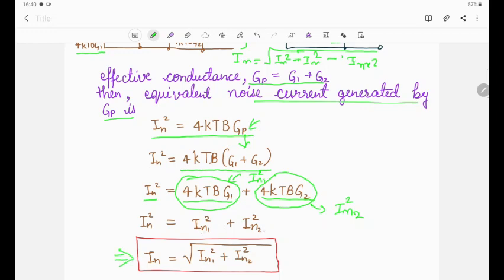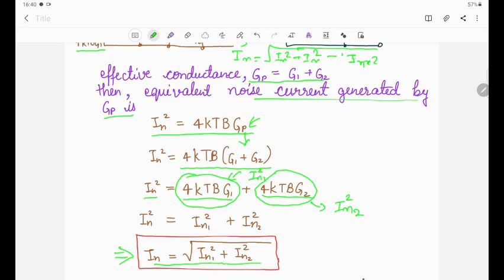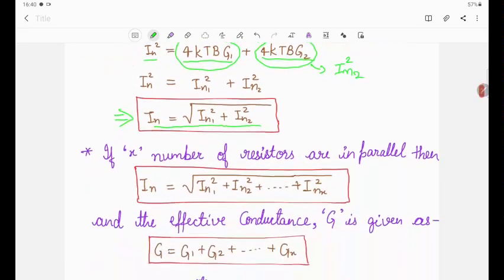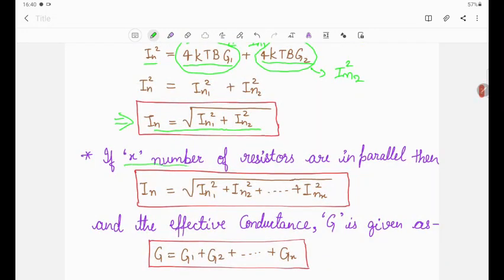Ultimately we will find In is equal to the square root of In1 square plus In2 square. And this can be extended for x number of resistors connected in parallel, or you can say conductances connected in parallel. So In will be equal to the square root of In1 square plus In2 square up to and so on Inx square. In this case the effective conductance will be G is equal to G1 plus G2 plus and so on up to Gx.